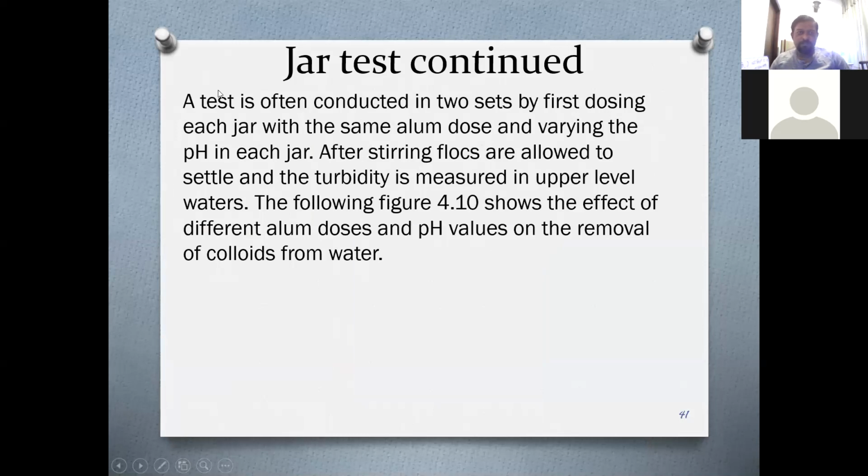So what we do, a test is often conducted in two sets by first dosing each jar with the same alum dose and varying the pH in each jar. After stirring, flocs are allowed to settle and the turbidity is measured in the upper level waters. The following figure 4.10 shows the effect of different alum doses and pH values on the removal of colloids from water. Now I will show you a video. With that you will understand this test.